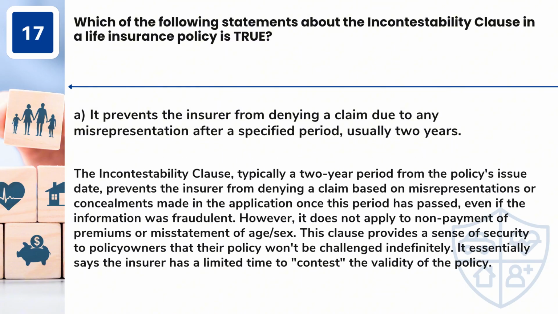Answer: A. It prevents the insurer from denying a claim due to any misrepresentation after a specified period, usually 2 years. The incontestability clause, typically a 2-year period from the policy's issue date, prevents the insurer from denying a claim based on misrepresentations or concealments made in the application once this period has passed, even if the information was fraudulent. However, it does not apply to non-payment of premiums or misstatement of age/sex. This clause provides a sense of security to policy owners that their policy won't be challenged indefinitely. It essentially says the insurer has a limited time to contest the validity of the policy.